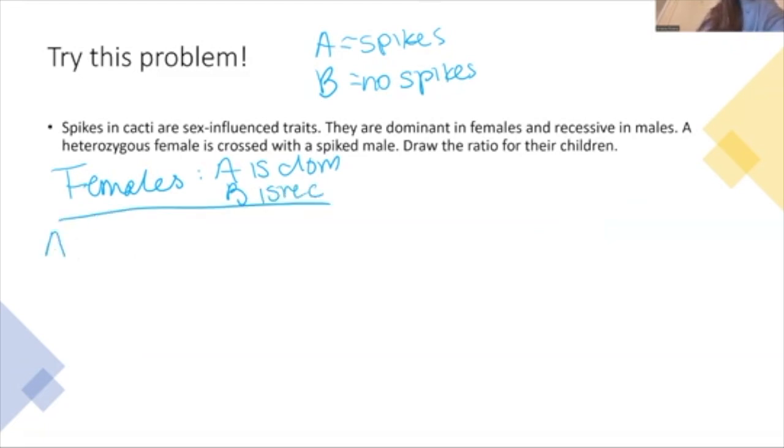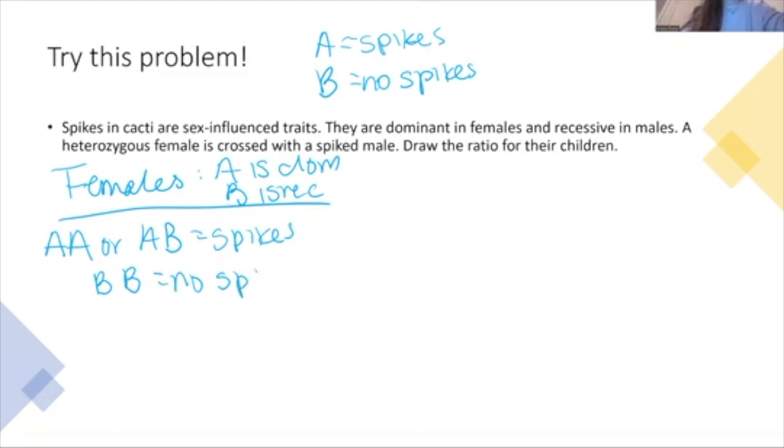So that means that AA or AB, since the A is dominant, results in spikes, and only BB is no spikes. And in males, we're going to say that instead now, because in males, spikes is recessive, so that means that no spikes is dominant.